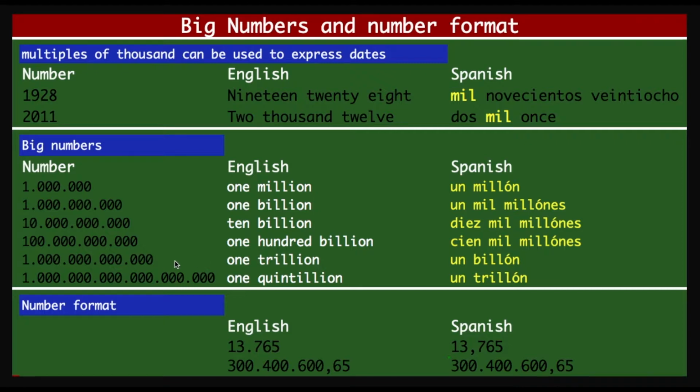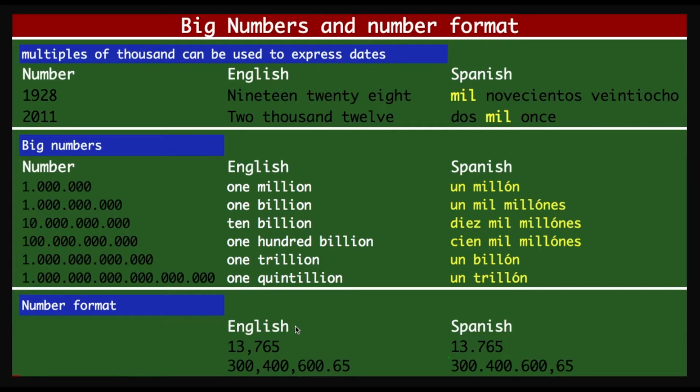Now the next one is very interesting and quite catchy. The number which has 1 followed by 12 zeros is 1 trillion in English. But here's the catch. It can be very deceptive and confusing, so it is very important that you pay attention: 1 trillion in English is un billón. And when you have 18 zeros, it is 1 quintillion in English, but it is un trillón in Spanish. The names are very similar, but they represent different numbers. So please focus there.